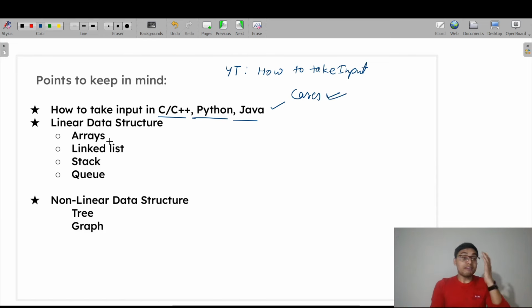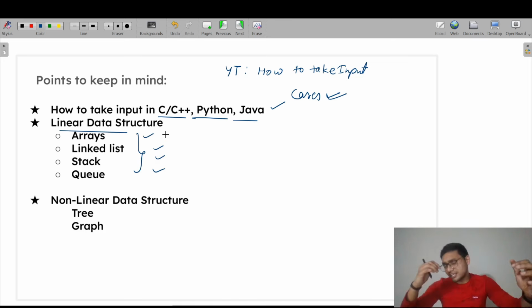Okay, and after that, linear data structures. We already know linear data structures are the type of data structure where we store the data in linear form, right? In linear data structures there are arrays, linked lists, stacks, queues. We already covered these topics in our courses, and we are practicing a larger number of problems based on arrays, linked lists, stacks and queues.